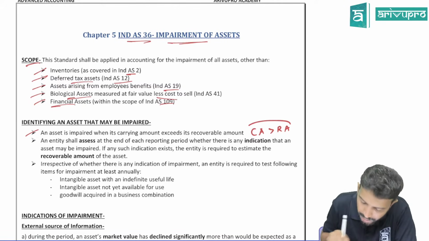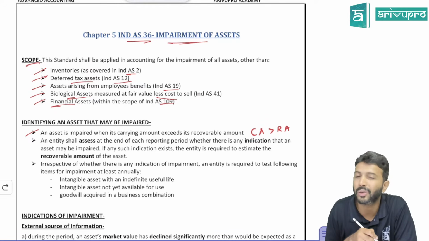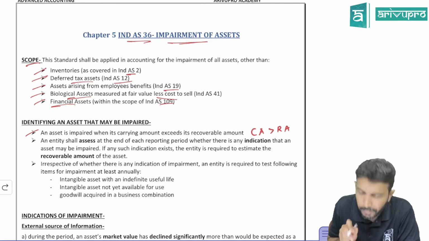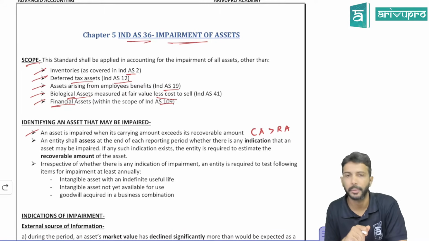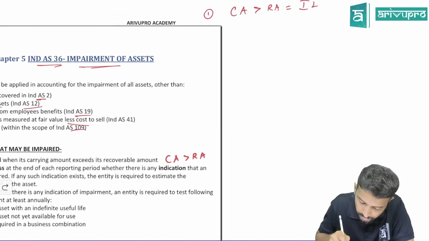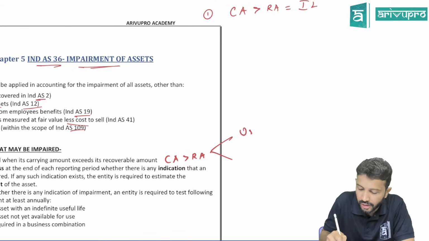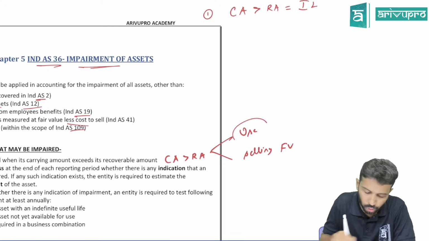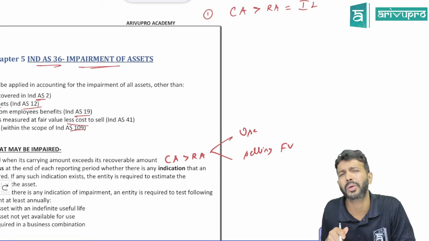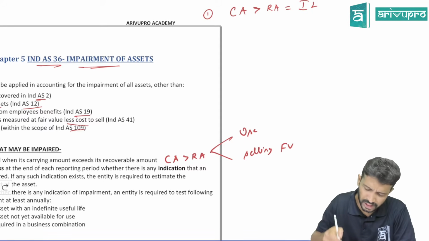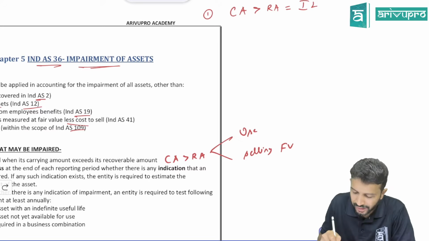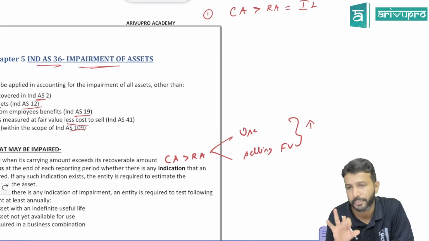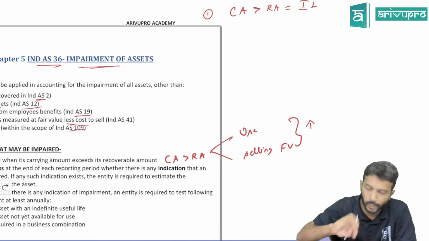So only if the carrying amount is greater than the recoverable amount, then only is there a need to account for something known as impairment loss. Otherwise, this scenario will not come into picture. And what did I say for recoverable amount, sir? There are 2 ways to find it out, either by using it or by selling it. For selling, we'll use fair value. By using an asset, you will get some cash flow. That cash flow becomes your recoverable amount. Of the 2, you check whichever is higher, and that higher amount becomes your recoverable amount. We'll still do it in detail. I just told you for the next pointer.